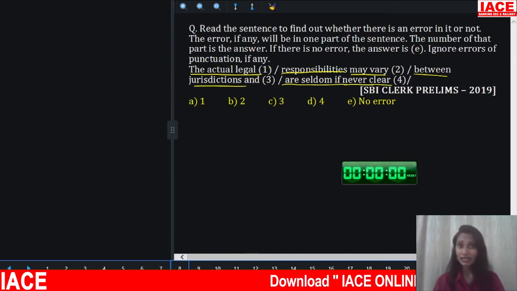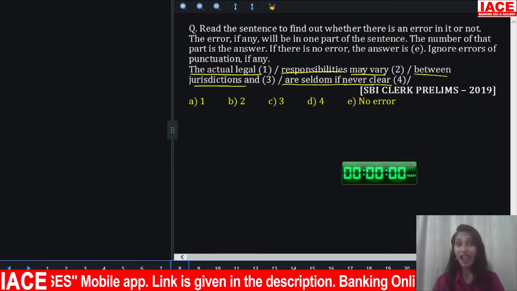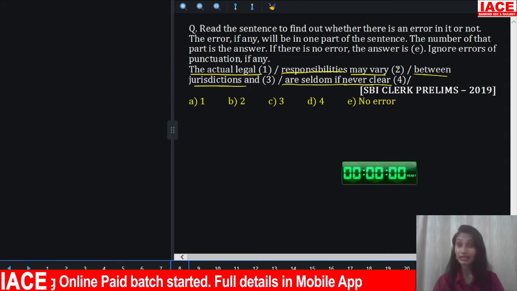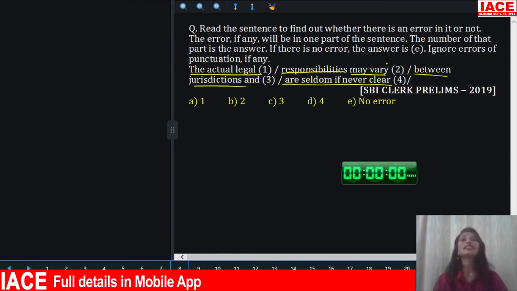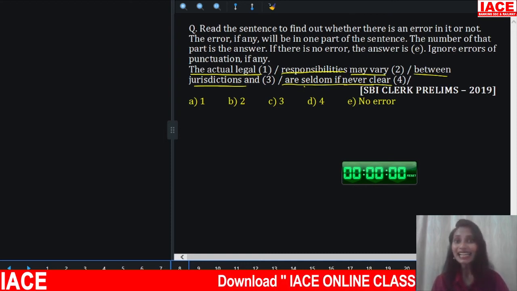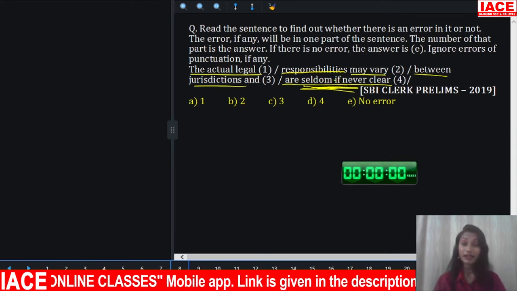The actual legal responsibilities, correct? May vary, modal auxiliary, main verb in V1, correct. Between jurisdictions, correct. And are, what does it refer to? The actual legal responsibilities are seldom, if never, clear. There is an error here.